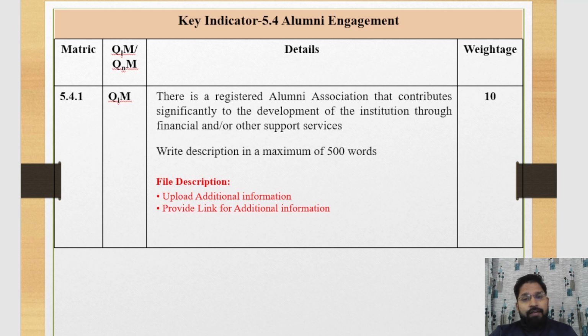First you write the support alumni provide and their contribution to the institution, and then you should add a supporting document, as you write in the descriptive part. This is only a single qualitative matrix.